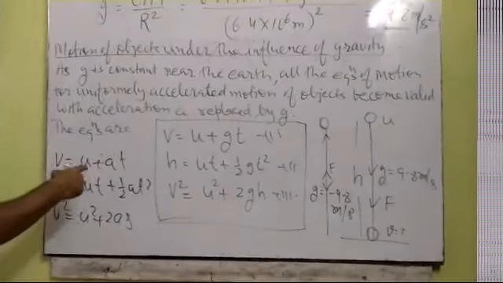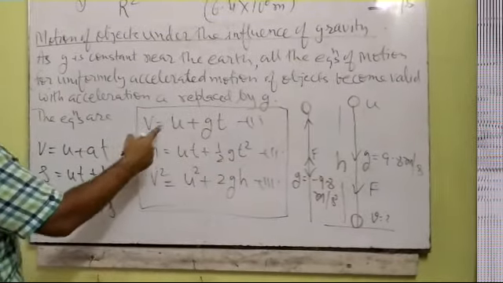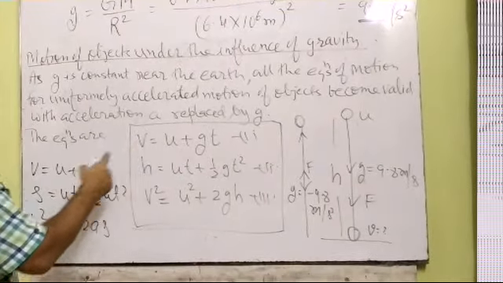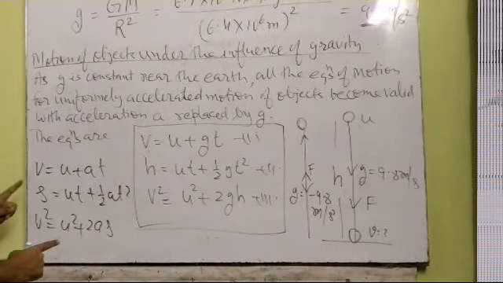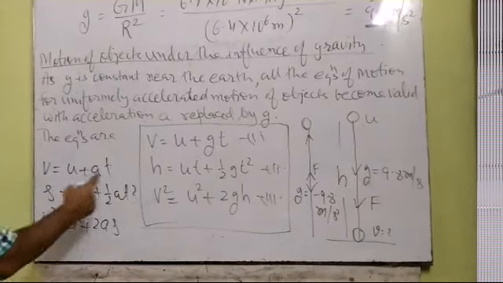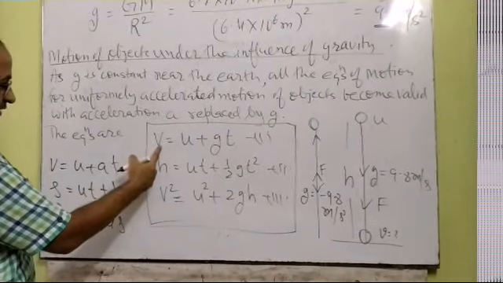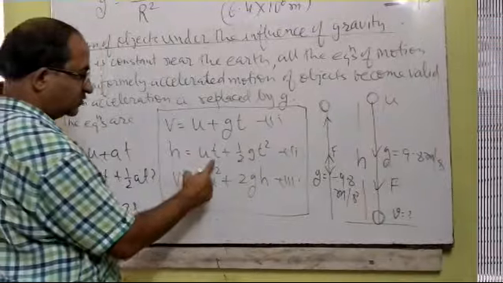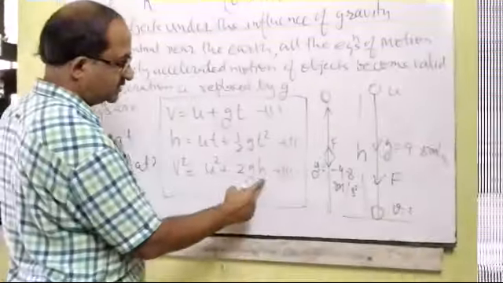Now in these three equations of motion, we have to replace a by small g, because now the acceleration is due to gravity. And the displacement will be taken vertically, as a vertical height, so s should be replaced by h. So these three equations of motion will be converted into the new form: v is equal to u plus gt, h is equal to ut plus half gt square, and v square is equal to u square plus 2gh.